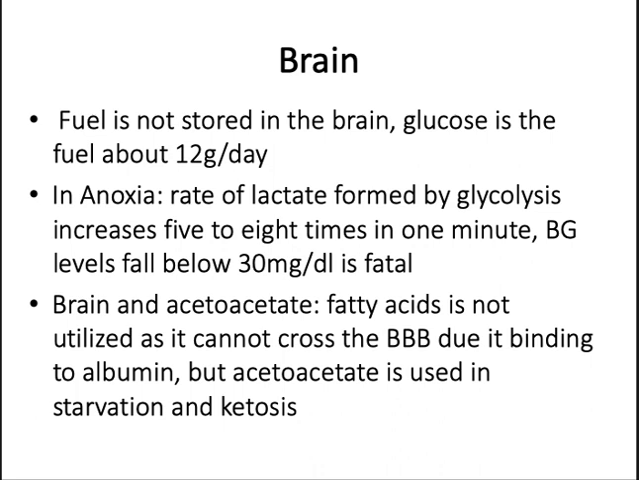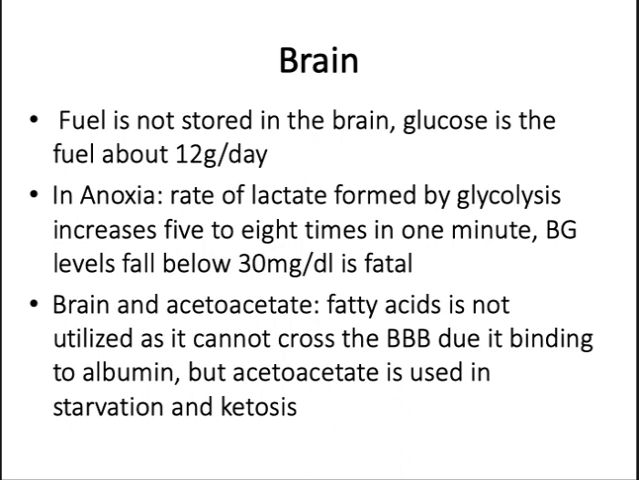So in anoxia, when there is decreased oxygen, what happens? The rate of lactate formed by glycolysis increases 5 to 8 times in 1 minute. Okay, so what happens if the blood glucose level falls below 30 milligrams per deciliter, then it is a fatal case. Now what happens? The brain utilizes acetoacetate. So what is the importance of that? The fatty acids are not utilized directly because they are bound to albumin, and because of this they cannot cross the blood-brain barrier. But acetoacetate is converted into ketone bodies, so it helps in ketosis and also in